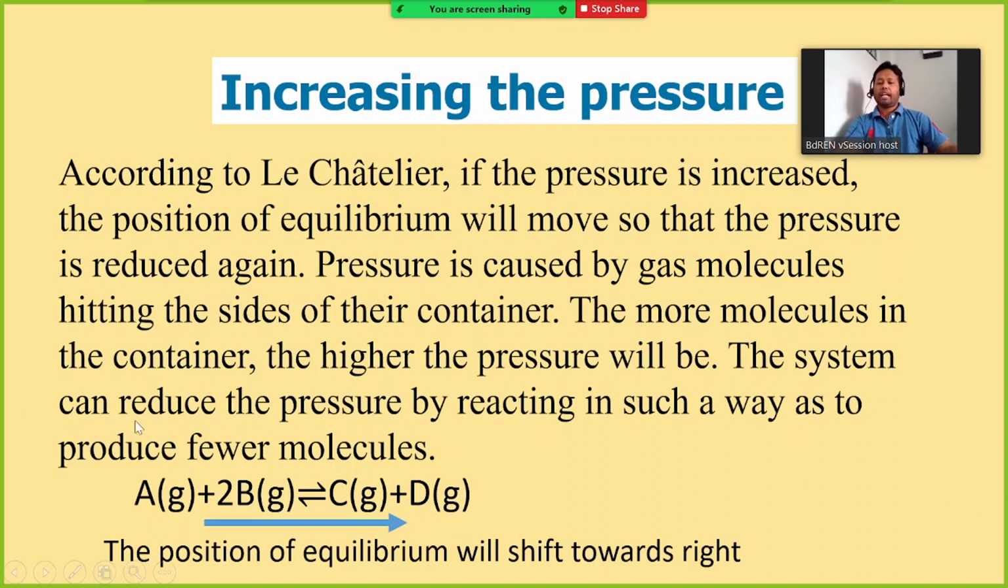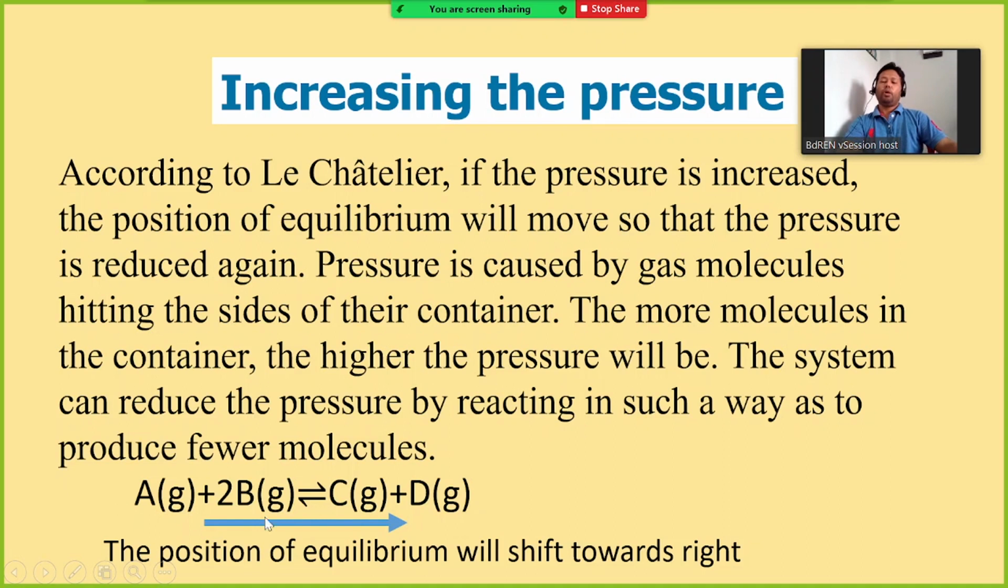The system can reduce the pressure by reacting in such a way as to produce fewer molecules. So if the reaction is like this, we need to consider the number of molecules: how many molecules are in the reactant and how many in the product.